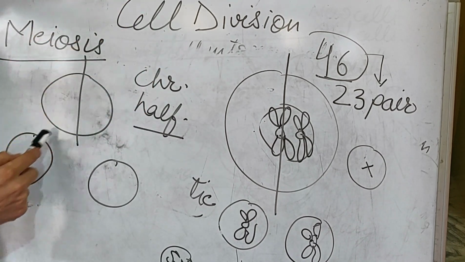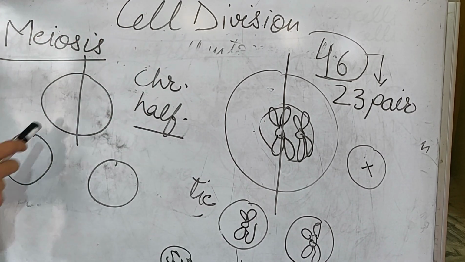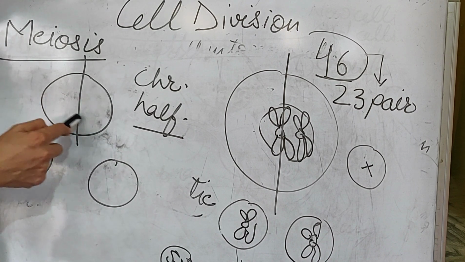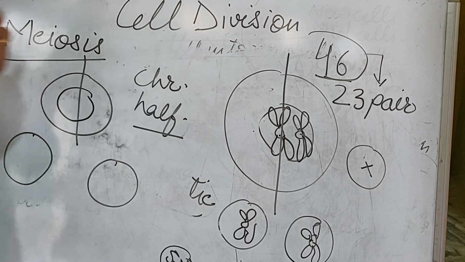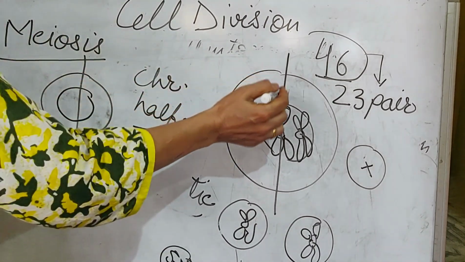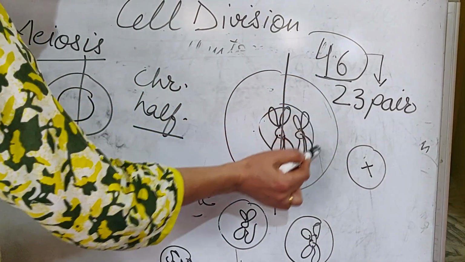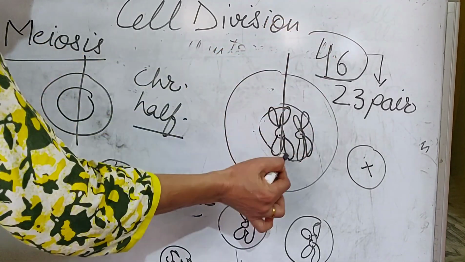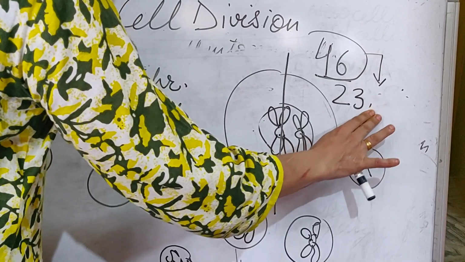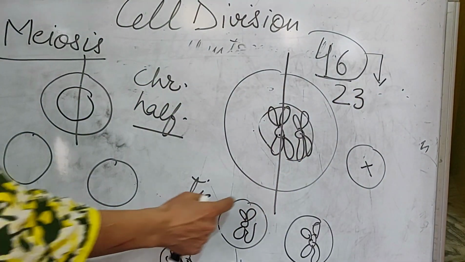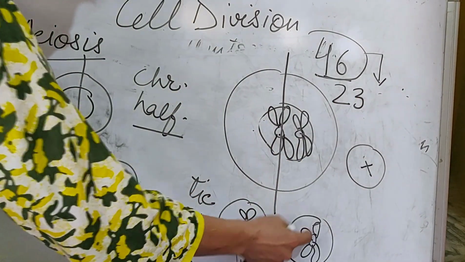It means here also the cell divides into two parts. But here the chromosome number which is present in the nucleus reduces to half. It means if a cell is having 46 chromosomes in the nucleus, after dividing it becomes 23. 23 chromosomes are present in that. It means half chromosomes here, half number here.